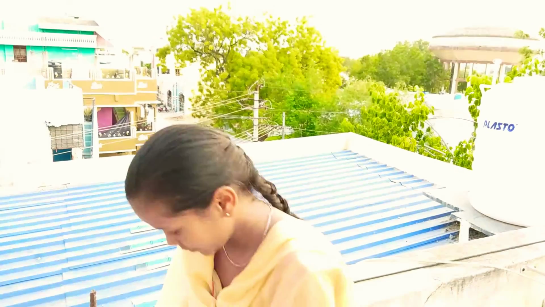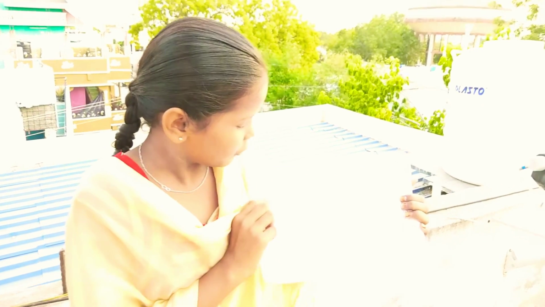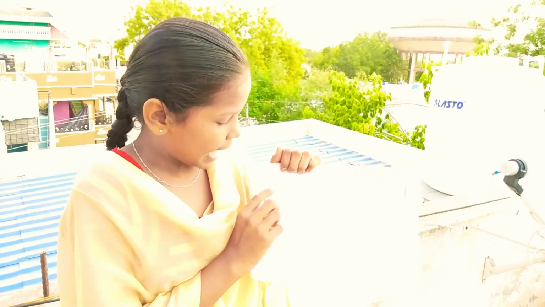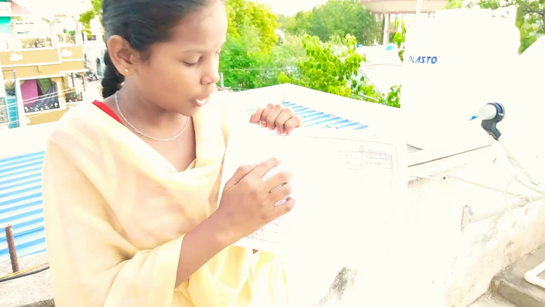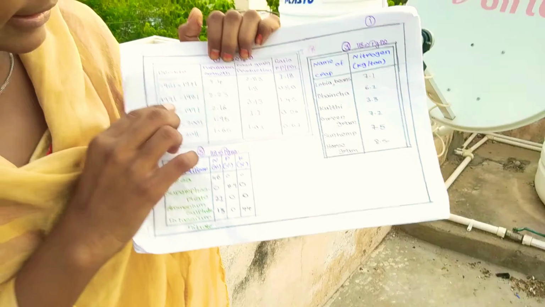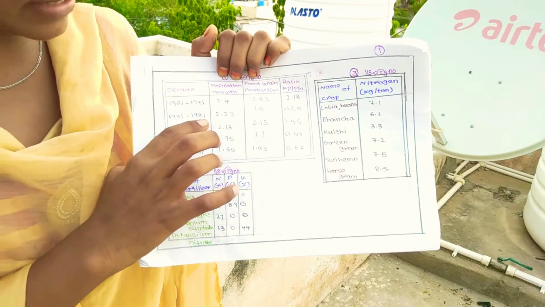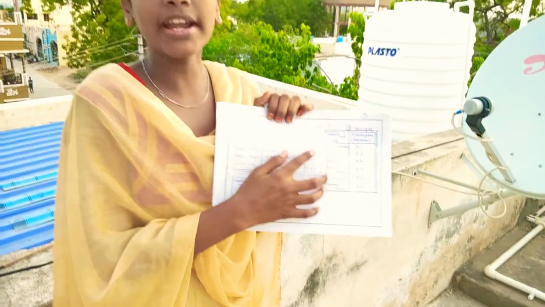The topic name is rate of growth in food production. I will show the table. See, this is the table of food production. In the decade 1961 to 1971, population growth is 2.4, food production is 2.83 and the ratio is 1.18. And in 1971 to 1981, 2.23% and 1.8, 0.8%.